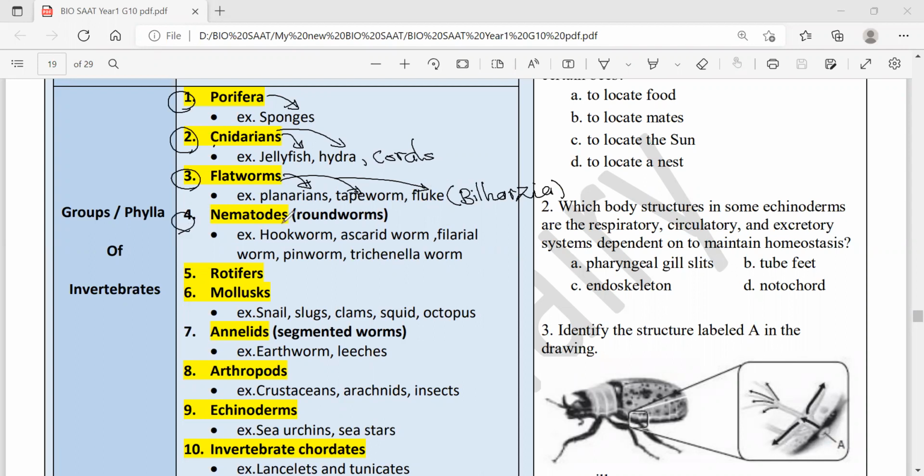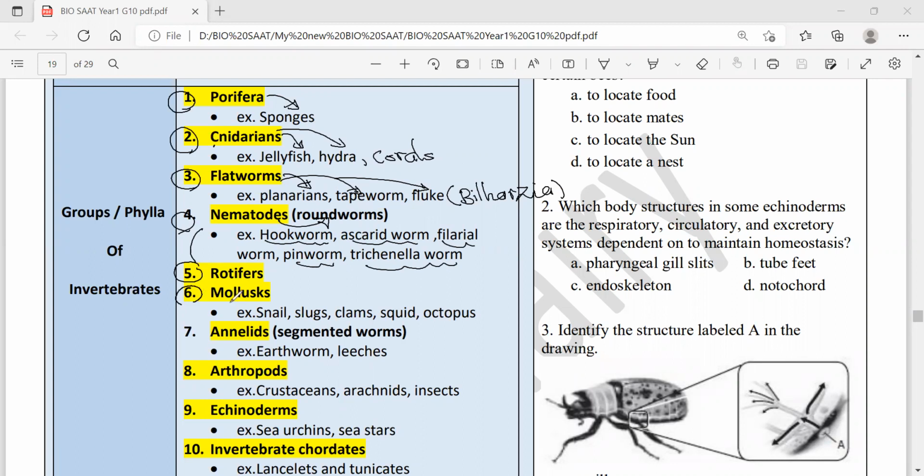The fourth group is nematodes, commonly called roundworms, and includes all parasitic worms like hookworms, Ascaris worms, filarial worms, pinworms, and Trichinella worms. Group number 5, the relatives of nematodes, are called rotifers.